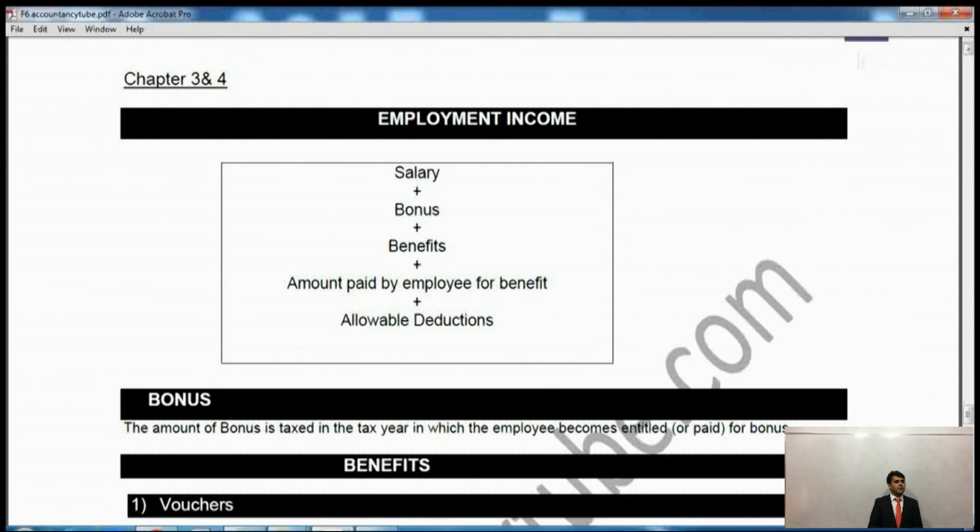Say for example, I liked a new BMW series, and I went to my boss and said, boss, I like that car. Then my boss said, oh my God, I was going to give you a car as well at the end of the year. I was planning to give you a car.